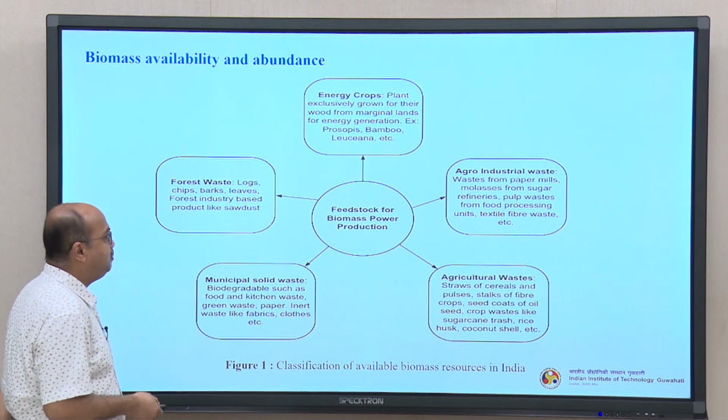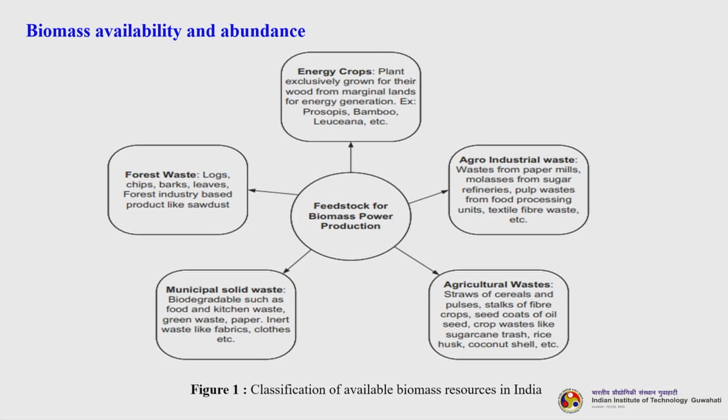Then we have agro industrial waste. So, wastes from paper mills, molasses from sugar refineries, pulp wastes from wood processing industries, textile fiber waste etcetera. Then we have agricultural waste. So, waste that is coming from the farming basically, straws of cereals and pulses, stalks of fiber crops, seed coats of oil seed, then basically the de-oiled cake, then crop waste like sugar cane trash, rice husk, coconut shell etcetera.